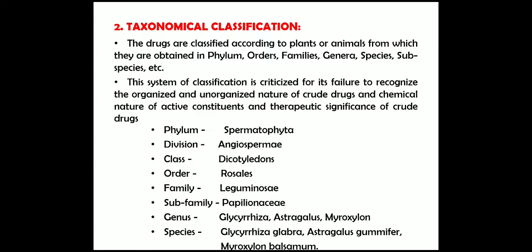An example of taxonomical classification: the phylum is Spermatophyta, division Angiospermae, class Dicotyledonae, order Rosales, family Leguminosae, subfamily Papilionaceae, genus Glycyrrhiza, Astragalus and Myroxylon. Species: Glycyrrhiza glabra, Astragalus gummifer and Myroxylon balsamum.